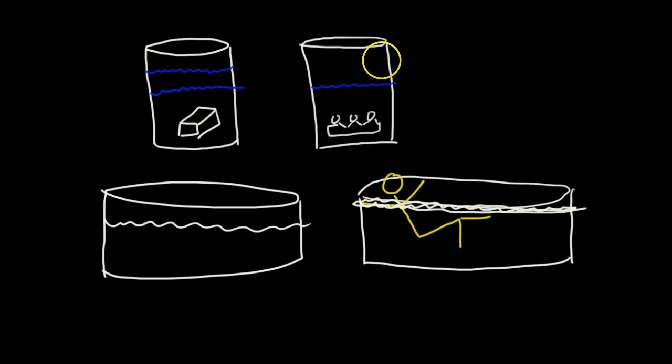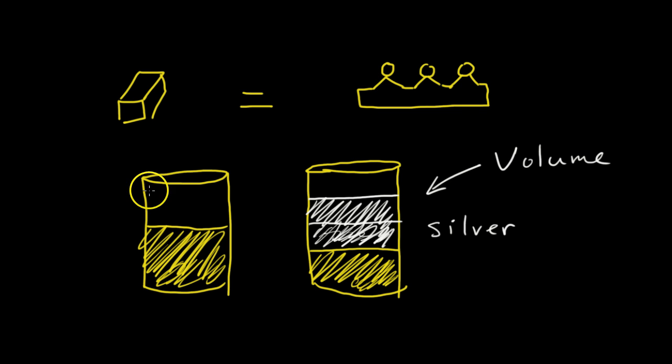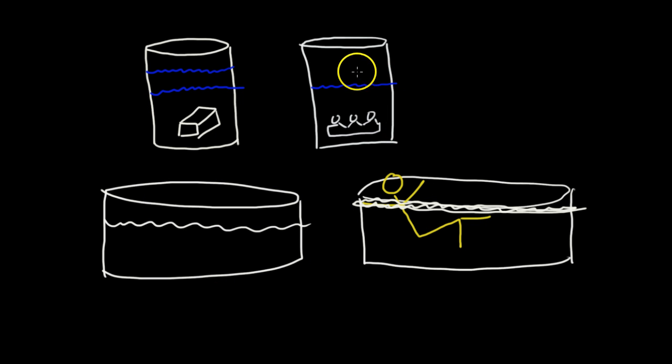But if the volume of the crown is greater, just like they kind of suspect from talking about it here, because if he added more silver, the volume would be greater, right? The volume would be increased. So if he added more silver, the volume would be greater, and when he put in that crown, the water would rise even higher. All right, and there's a word we need to write down, and that word is called displacement.